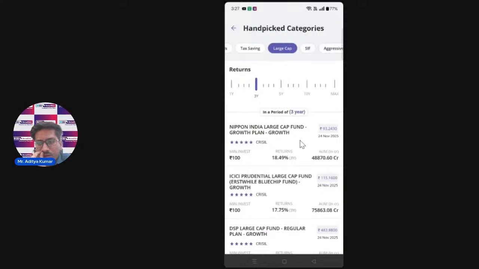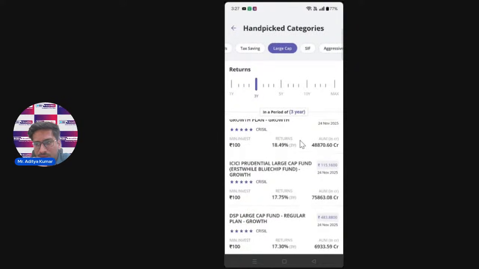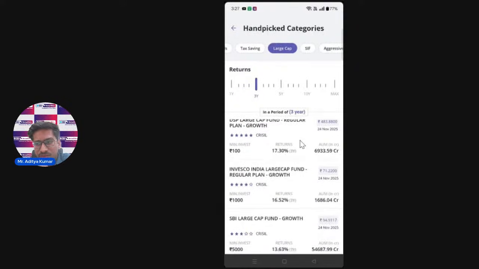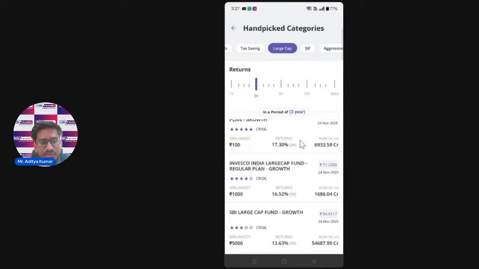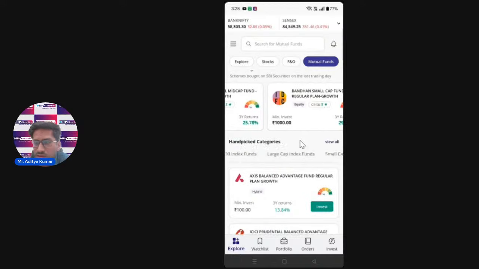You can go through the schemes that it has. It has schemes like Nippon India Large Cap, ICICI Prudential, DSP, Invesco. So there are multiple options in the market. I just wanted to say, based on your goals, based on the performance of the fund, based on the rating that Crystal has given it, and the most important thing, how much duration you want to invest in that fund. By seeing all of these, you can make an informed decision on what type of fund you can invest in. So this is all from my side.